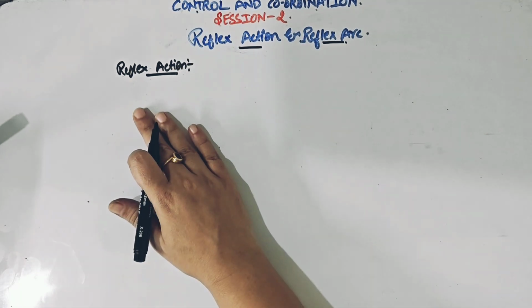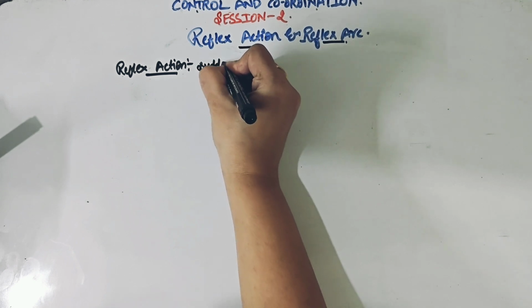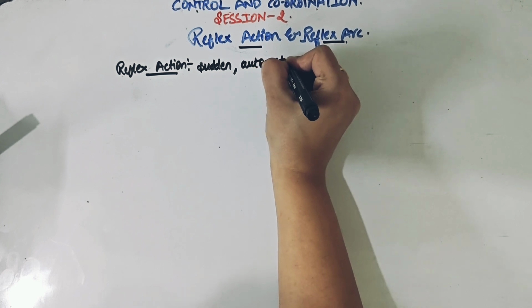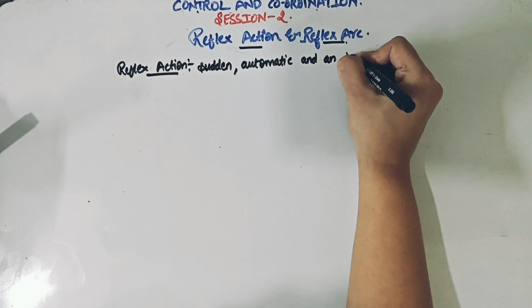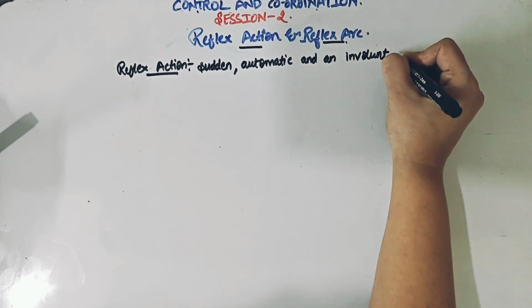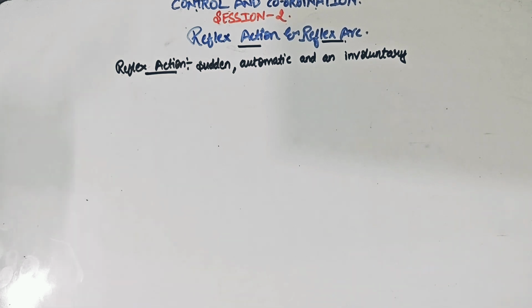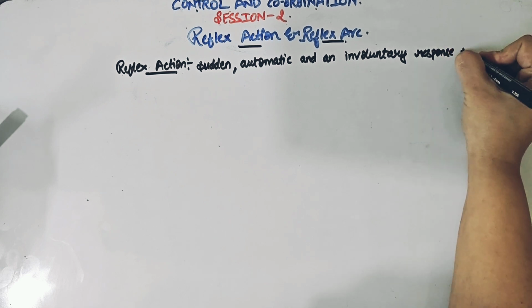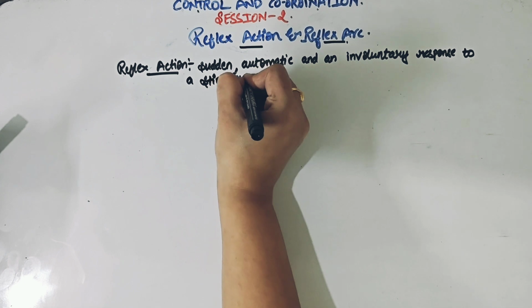So what is a reflex action as we are talking about? So reflex action is basically a sudden, automatic and an involuntary response to a stimulus. I will talk on all these important keywords, but just note down the definition right now. That is what we say as a reflex action.